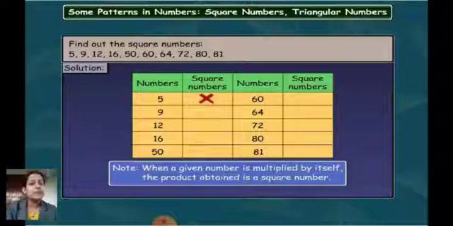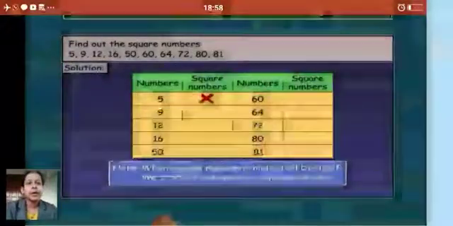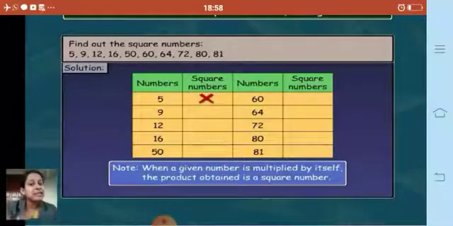After 4 multiplied by 4 is 16, 5 multiplied by 5 is 25, 6 multiplied by 6 is 36, 7 multiplied by 7 is 49, 8 multiplied by 8 is 64. So therefore 50 is coming between 49 and 64. So therefore we can say that 50 is not a square number, right?